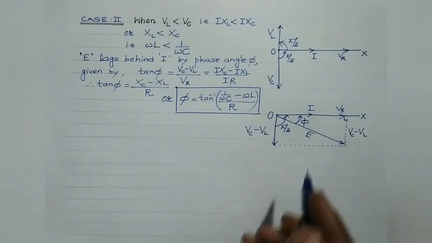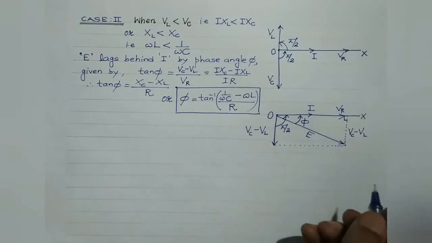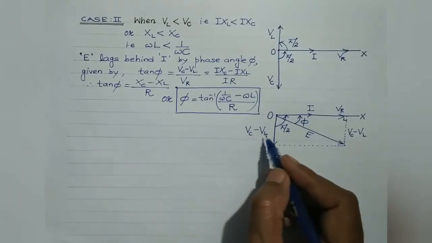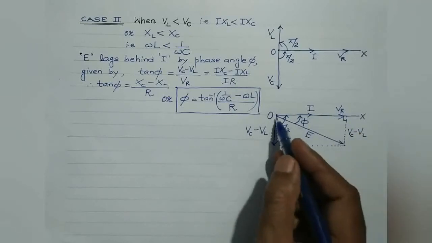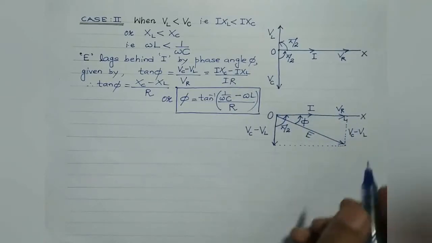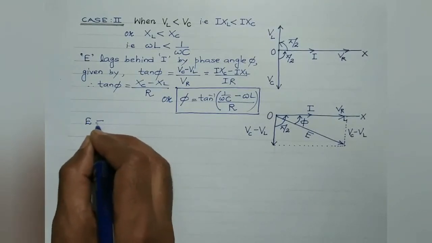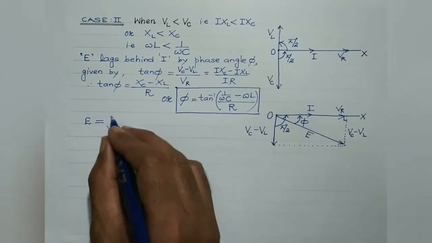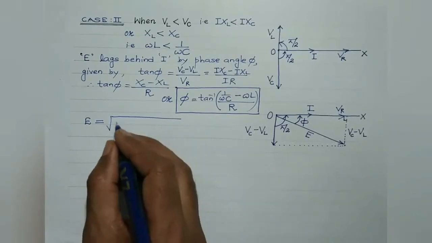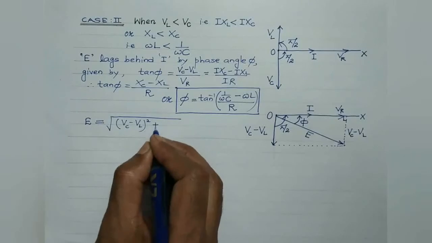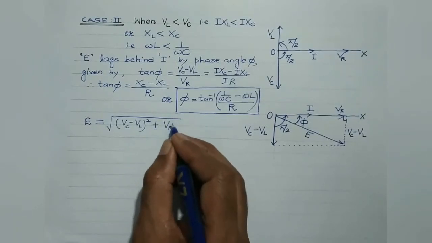Now let us find out the expression for the current flowing through the LCR series circuit. So for that, as I've stated, E is the vector resultant of VC minus VL and VR. And since these two are at right angle, therefore the magnitude of the resultant instantaneous alternating EMF is given by E equals square root of (VC minus VL) square plus VR square.